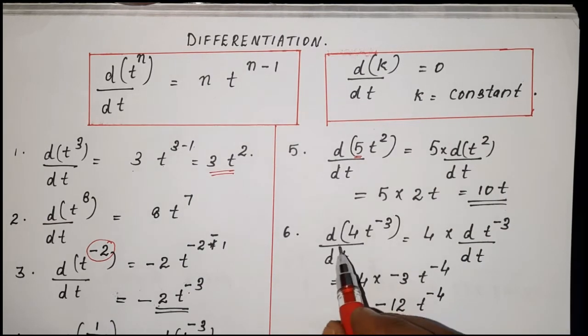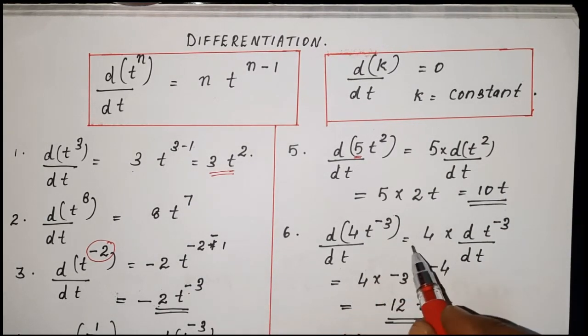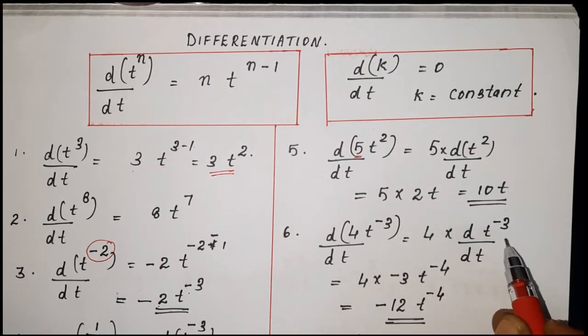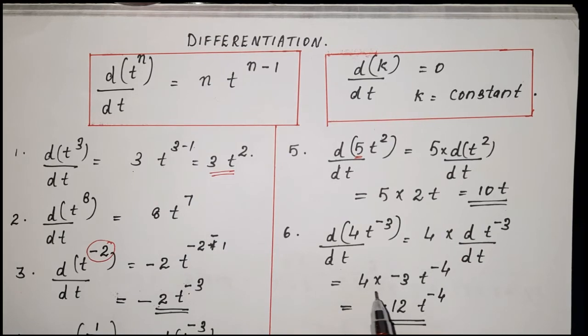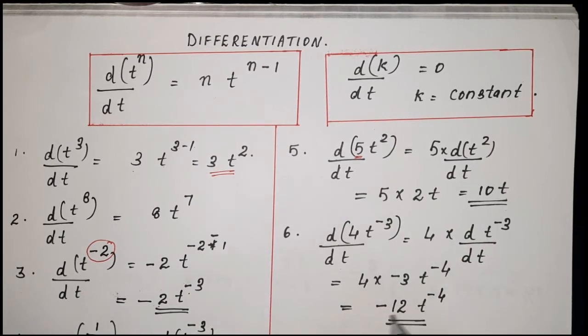Then d by dt of 4t raised to minus 3 is 4 into d by dt of t raised to minus 3, which equals 4 into minus 3t raised to minus 4, or minus 12t raised to minus 4.